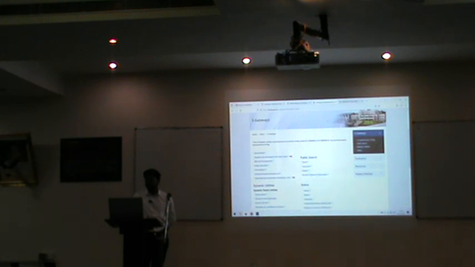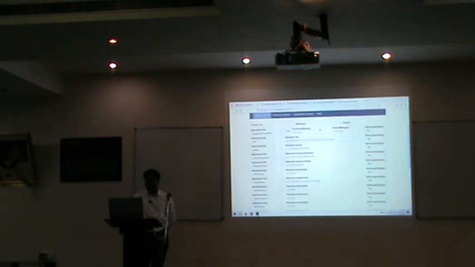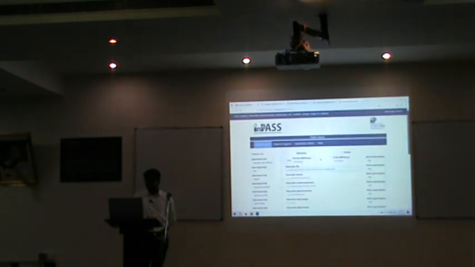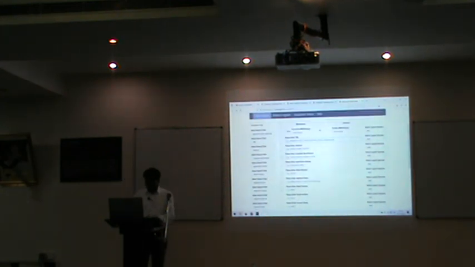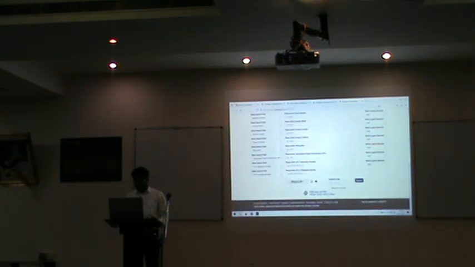If you click on the patents, we will get this page. If I want to know what patents have been filed till now, then I will just type electric vehicle. You have to enter the captcha also.